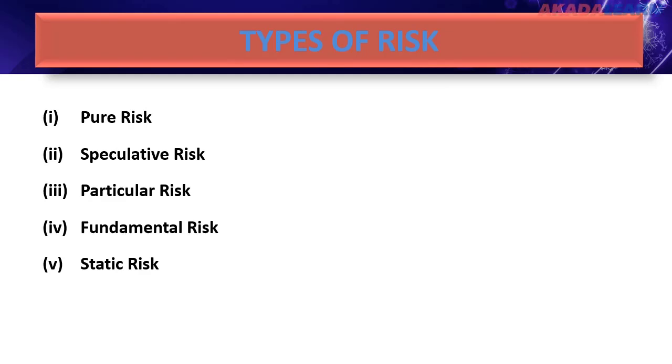The last type of risk we're looking at is dynamic risks. Dynamic risks are risks brought about by changes in the economy, that is, changes in price level, income, taste of consumers, technology, etc. This can bring about financial losses to members of the economy.